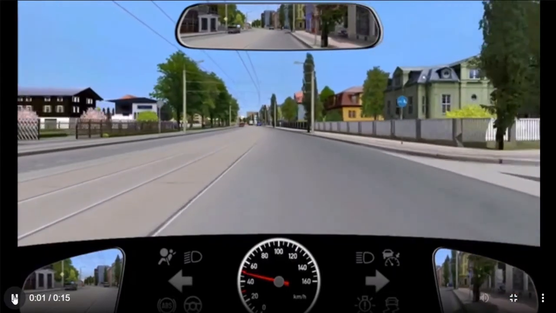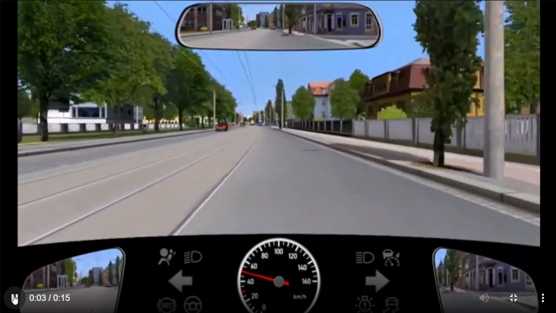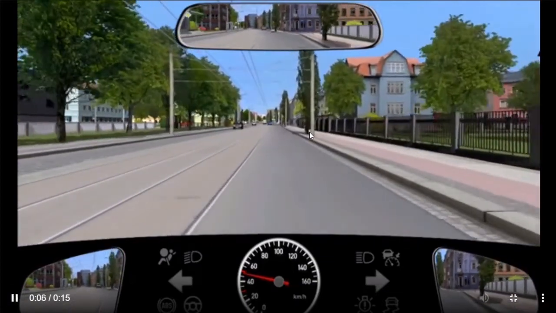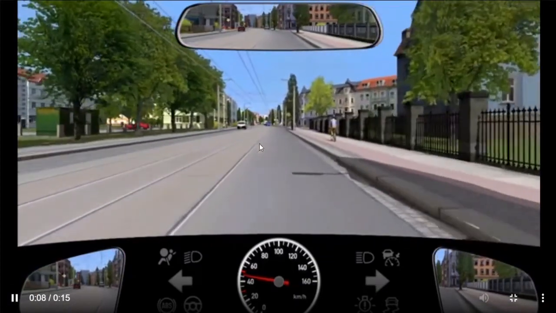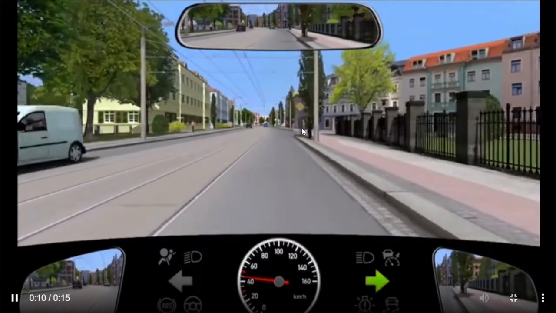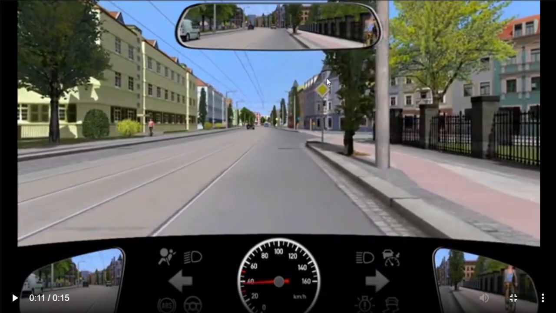So we are traveling on a straight road, and if you see, there is a cyclist on the right hand side, a white car on the left, and we again have priority on this junction as well. If we have priority at this junction, that means we can go straight ahead. If we want to take a right turn, then we can also proceed. But whenever you take a right turn or a left turn, as I told you a few questions back, you have to take care of the cyclist or the pedestrian on that road.